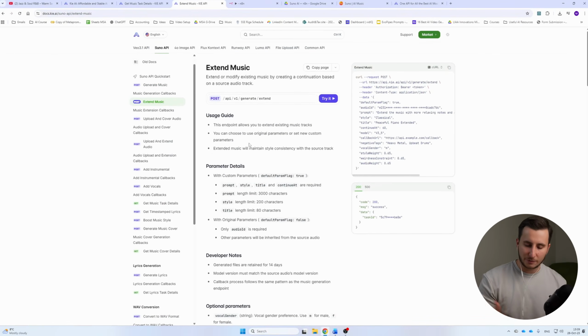So you can take the first song if it's not so long, for example 1.5 minutes, and you need a song for 3 minutes for a YouTube video, you can extend that song. You can also generate a song with lyrics, and you can be more specific on the types of genre you want to generate the music about. And you can also, of course, have an AI agent generate specific music lyrics and specific vibes for the music for you.